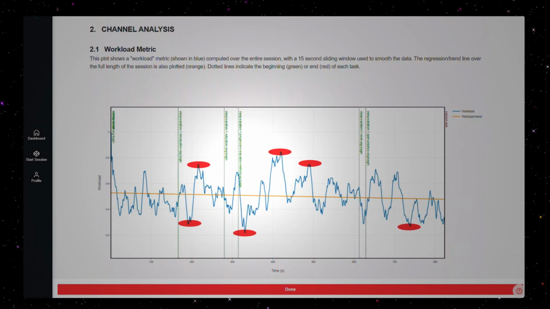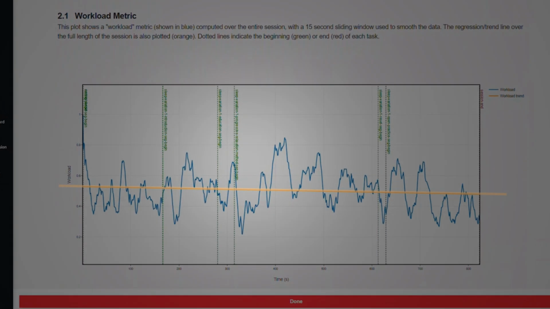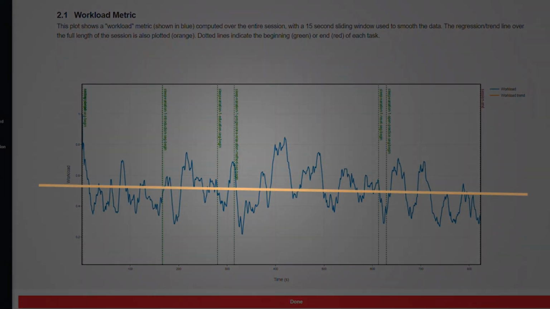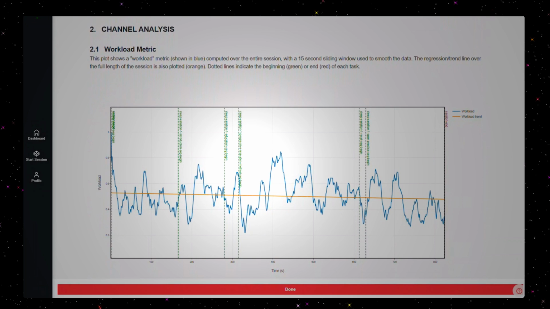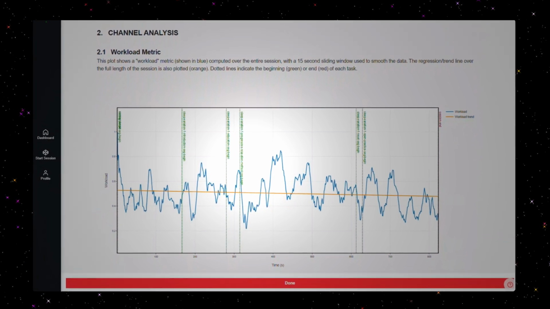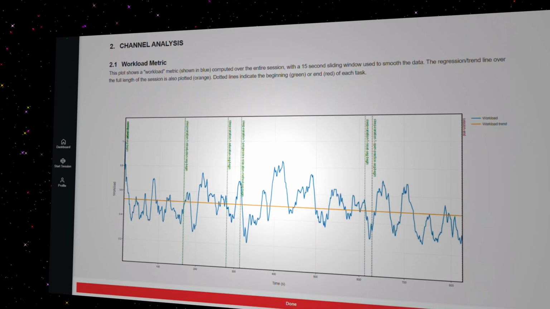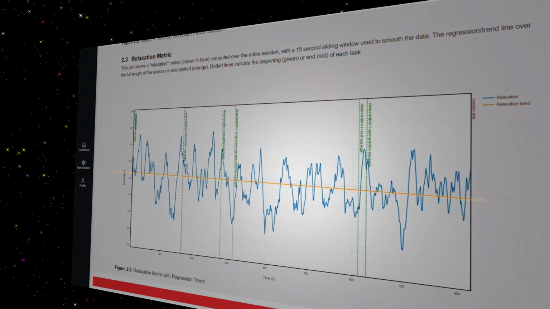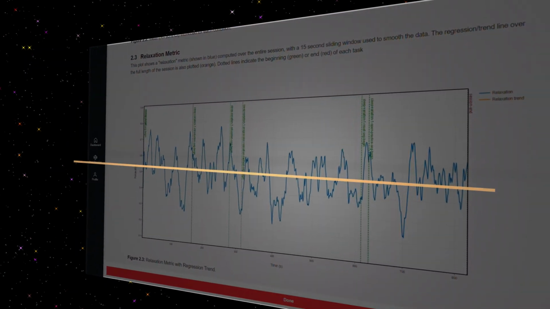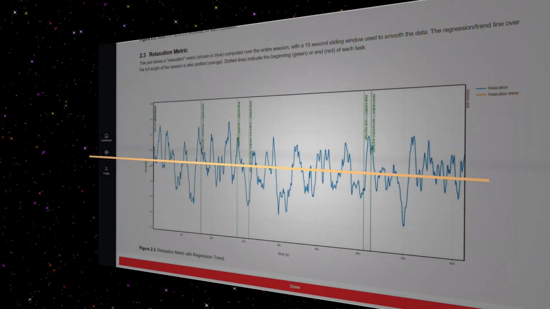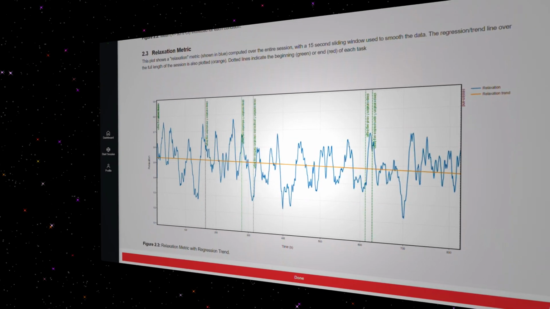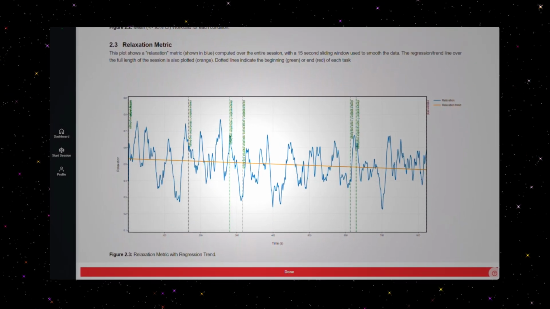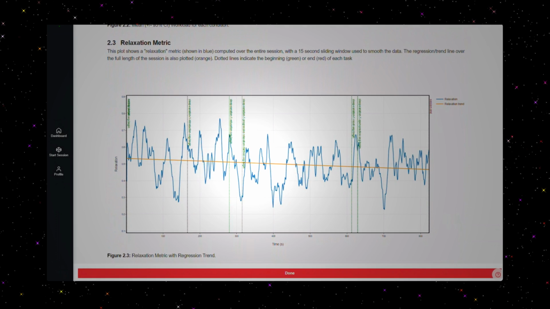While you may see peaks and valleys where cognition is rising and falling throughout a session, the orange line shows the average trend of your workload. If your intention is to practice thinking more, your cognitive workload will likely go up. Theoretically, then, relaxation should go down. If your goal is to increase relaxation or chill out more, alternatively, you should see cognitive workload trend downward.